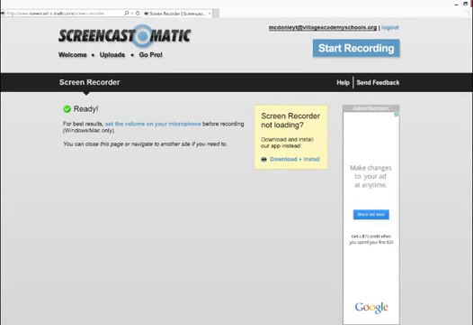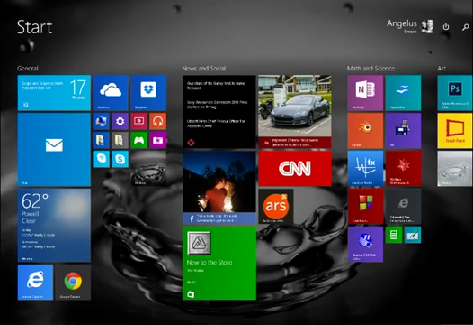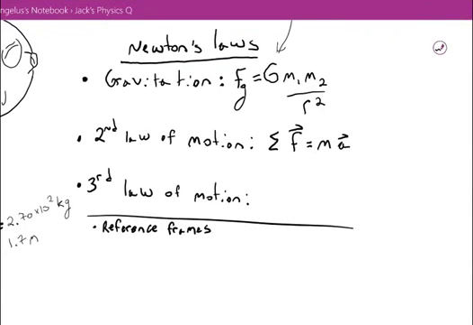Hey, Jack. All right, in order to answer your question, we have to talk a little bit about a couple of different concepts. So I'm going to quickly talk to you about Newton's law of gravitation, second law of motion, third law of motion, and a little bit about reference frames, because your question actually involves a lot of different concepts. We're going to look at each of the concepts individually, and then hopefully that'll help provide you with the correct string of logic to work yourself through the situation that you've created.